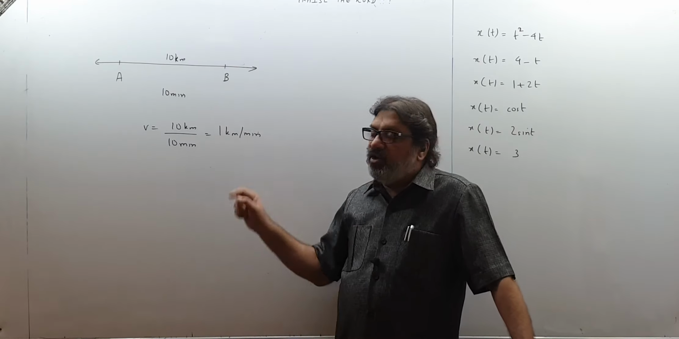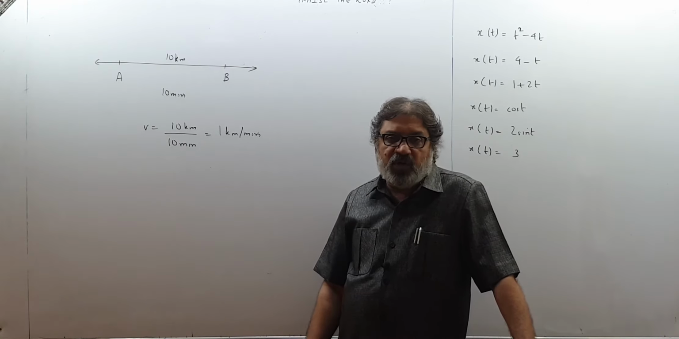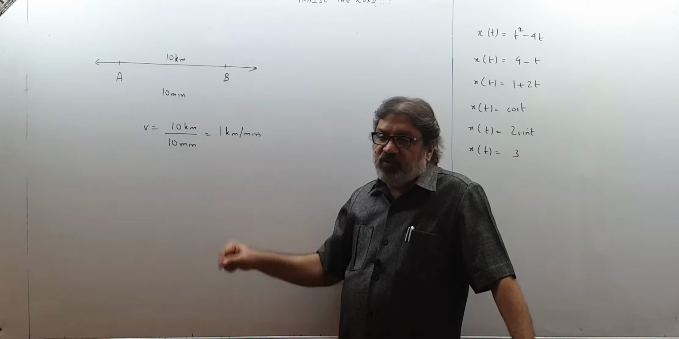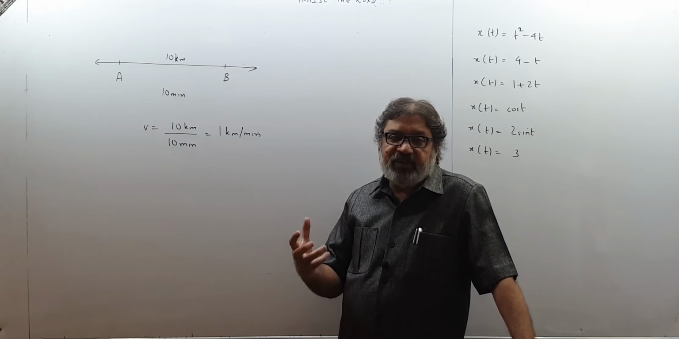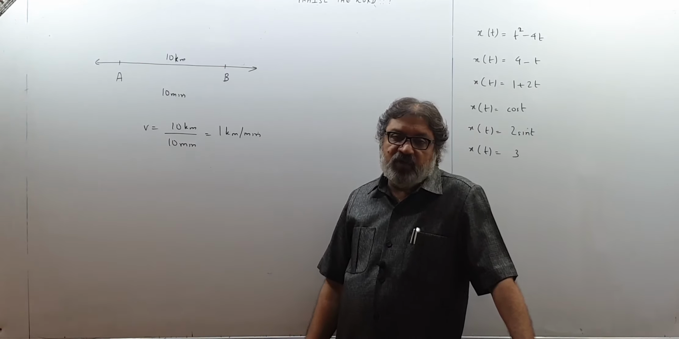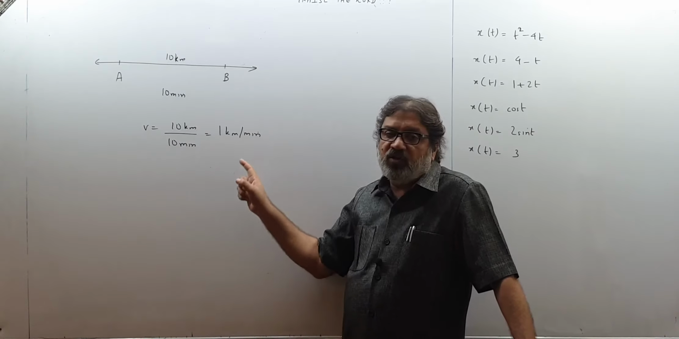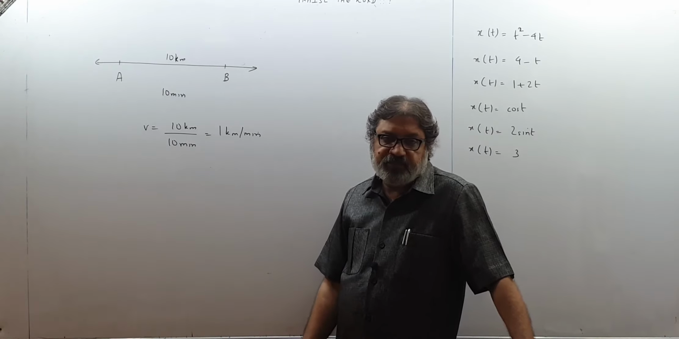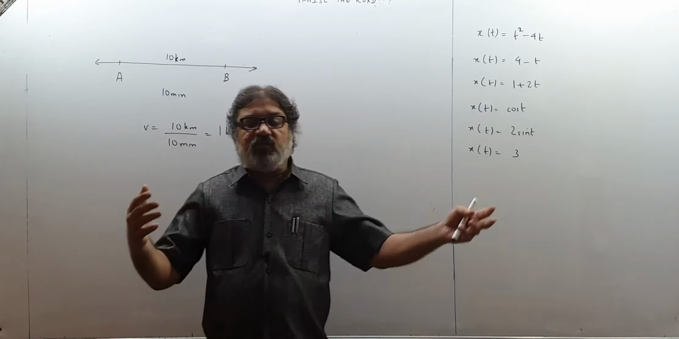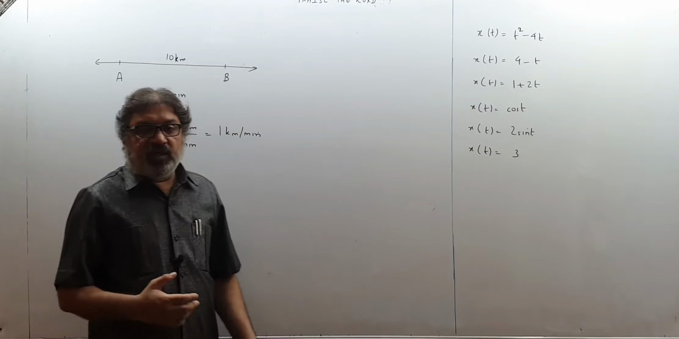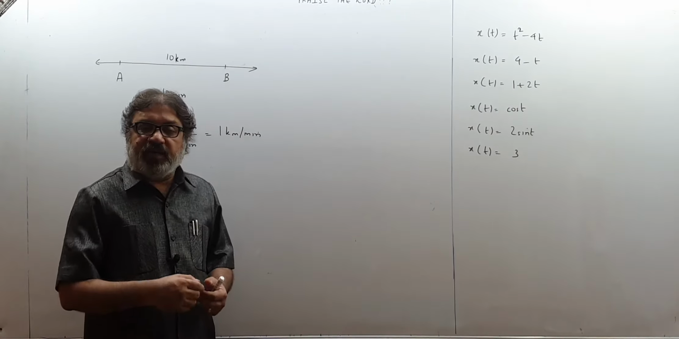So what is this 1 kilometer per minute that you have found out? This is not velocity of the body. This is average velocity. Because we know velocity always was not 1 kilometer per minute. But for the entire displacement from A to B, the displacement was 10 kilometer and time taken was 10 minutes.